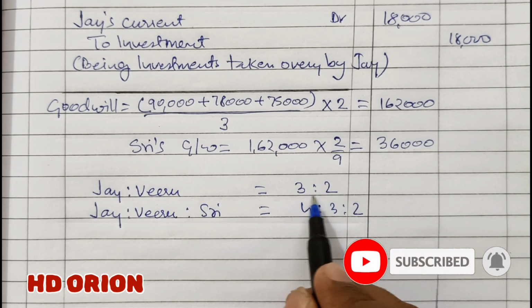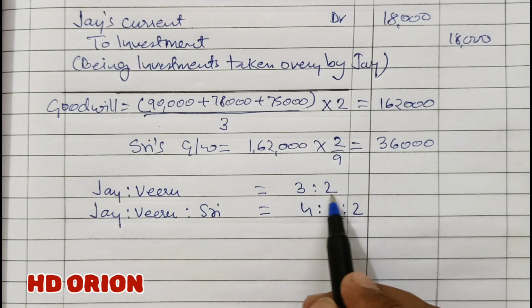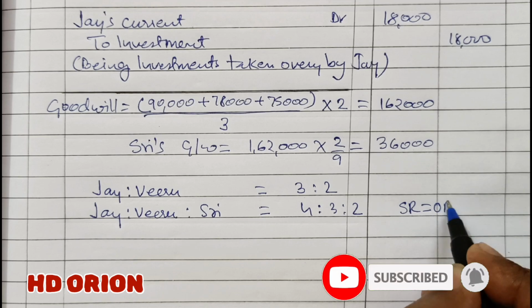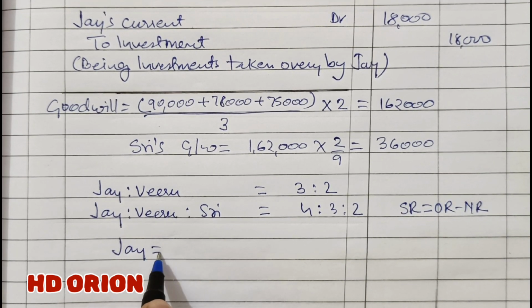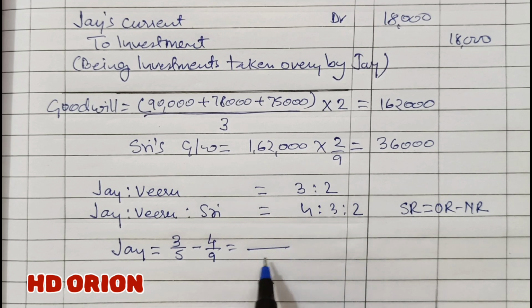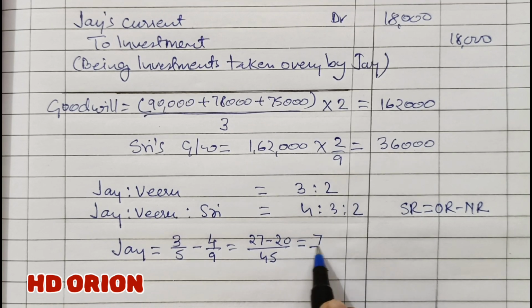So here we see that the ratio of old partners is not the same, and therefore we will calculate sacrificing ratio, which is equal to old ratio minus new ratio. For J, it is old ratio 3 by 5 minus new ratio 4 by 9. LCM is 45. 9 3s are 27 minus 20, that is equal to 7 by 45.